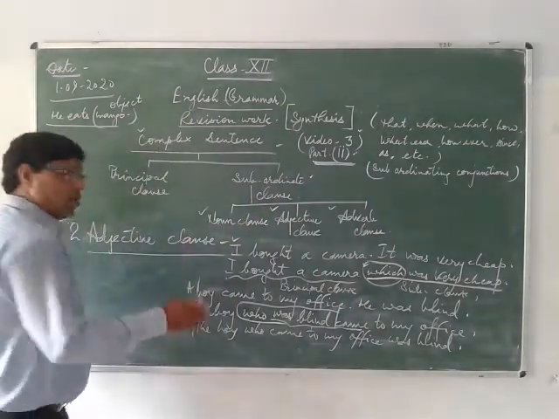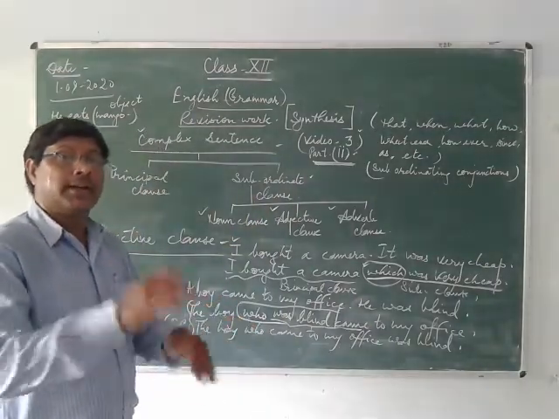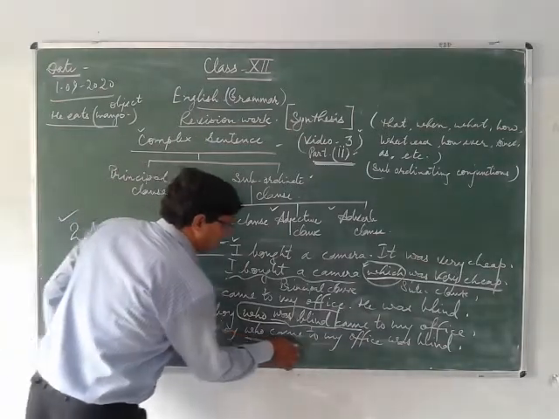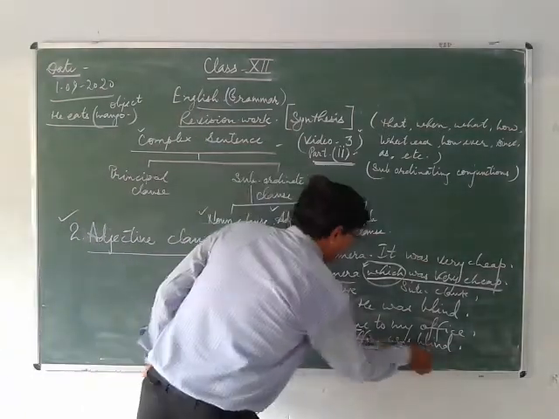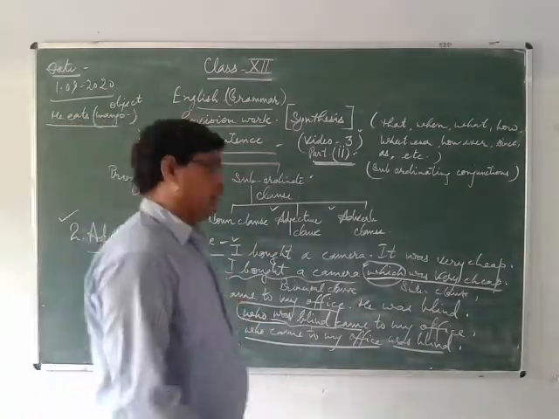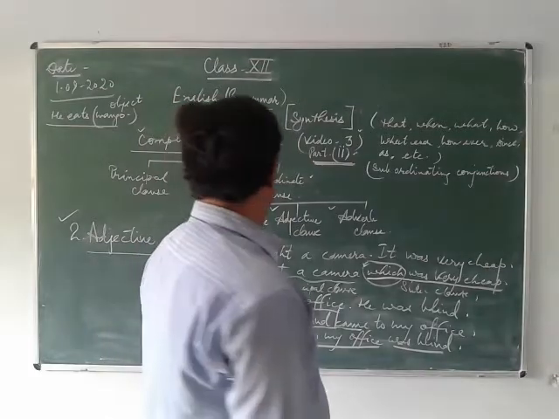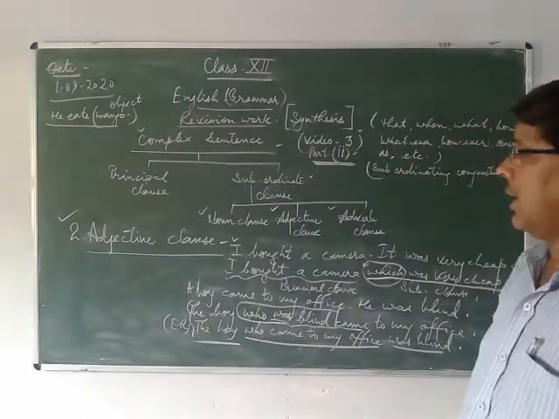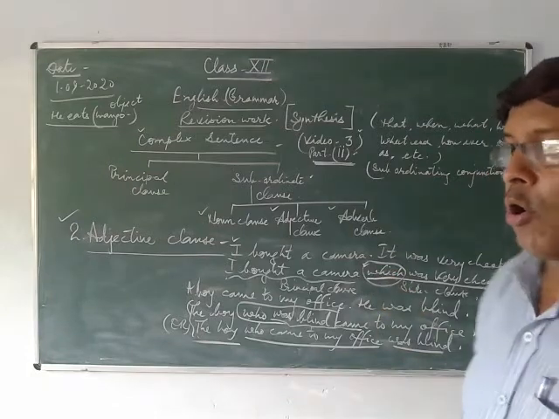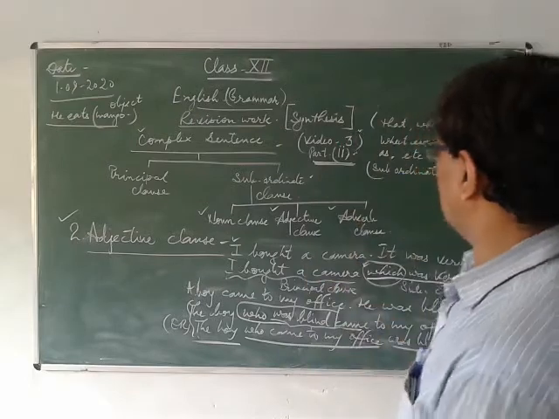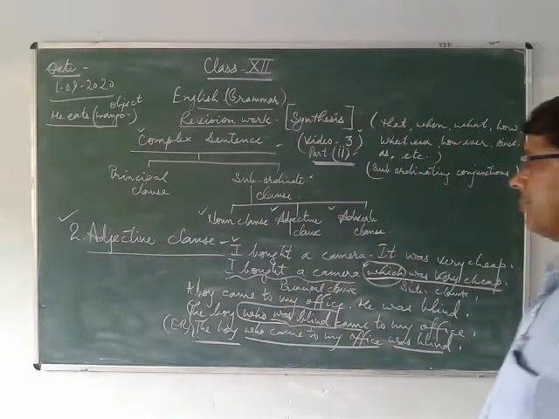In the same way, you can also combine it in another way: The boy who came to my office was blind. So this is your adjective class. So dear students, you have to do it in the same way, and I hope all of you will do your whole exercise based on the adjective class.